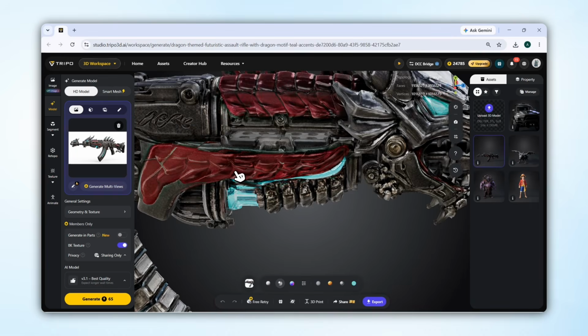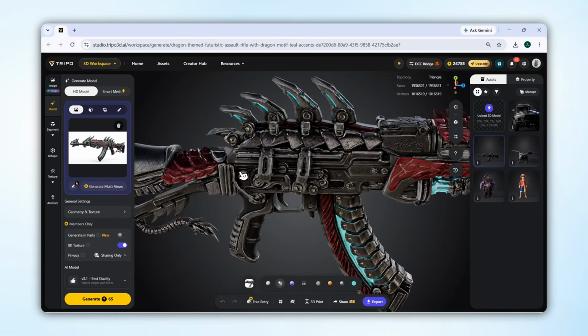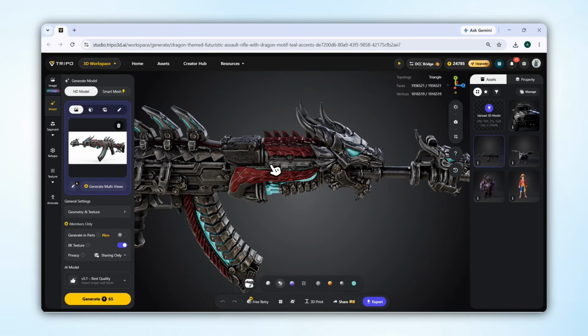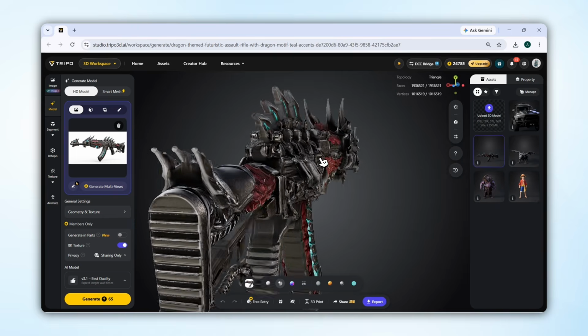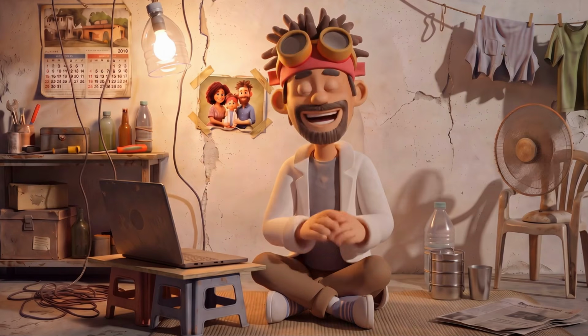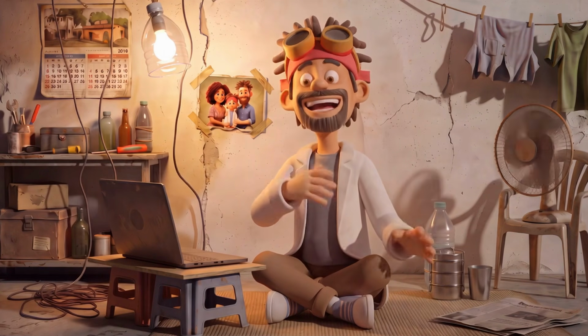Because there are plenty of AI 3D tools available in the market, but what's interesting about Trippo is that the workflow doesn't end after simply generating a 3D model. You can handle multiple steps on a single platform, including 3D generation, smart mesh, textures, segmentation, rigging, and animation.